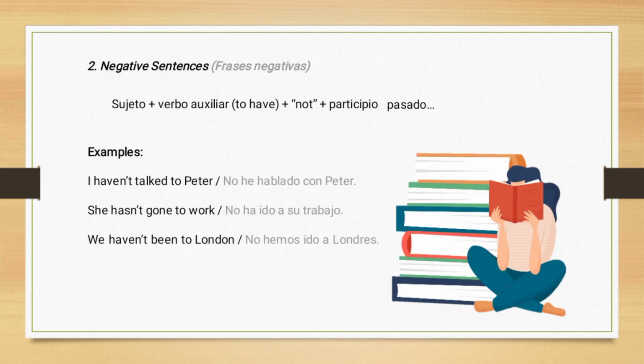2. Negative sentences. Subject plus auxiliary verb to have plus not plus past participle. Example: I haven't talked to Peter. She hasn't gone to work. We haven't been to London.